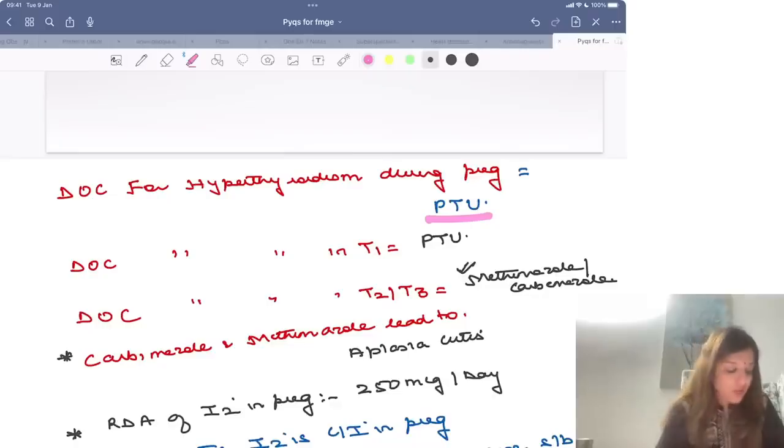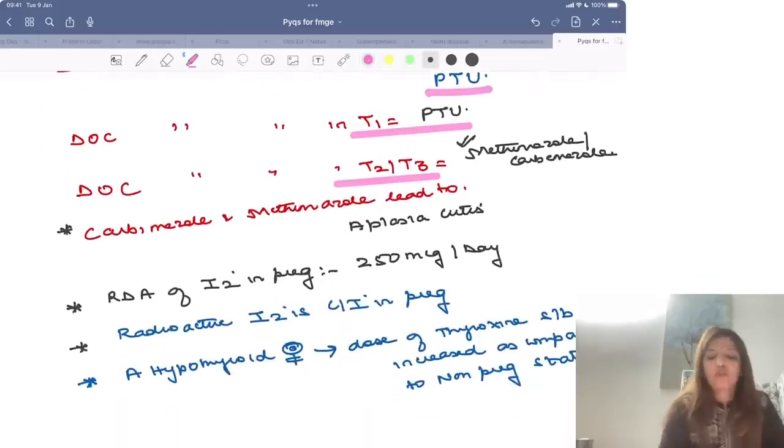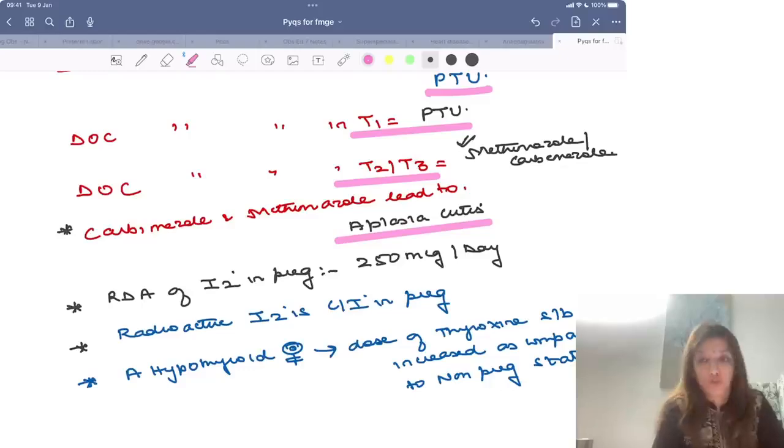If they ask you drug of choice for hyperthyroidism in first trimester, again the answer is going to be propylthiouracil. If they say drug of choice for hyperthyroidism in second or third trimester, then the answer is going to be methimazole or carbimazole. Right? Now carbimazole and methimazole lead to one problem. That is why they are not used in first trimester, and that is aplasia cutis.